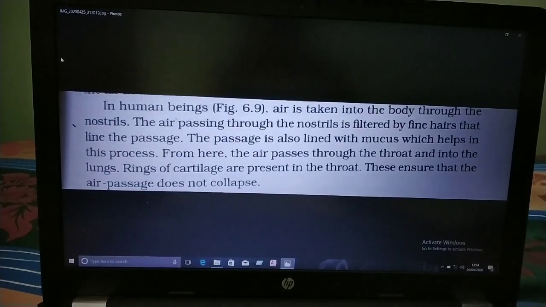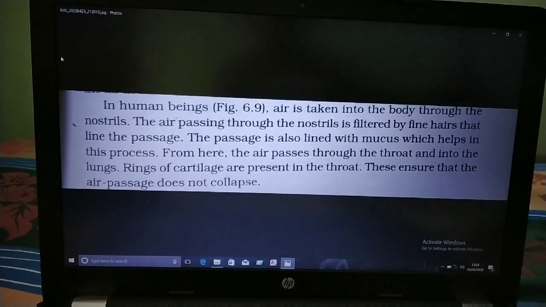The air is filtered by the fine hair present there while passing through. That hair filters the air, and the mucus present inside our nostrils also makes the air moist. Whatever dry air comes in, it makes moist.